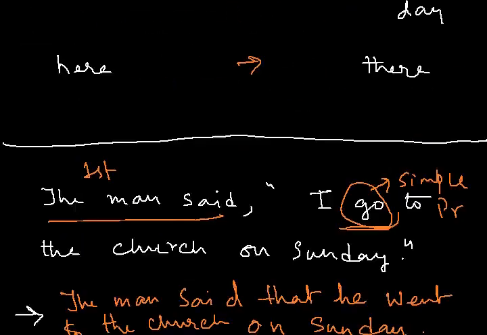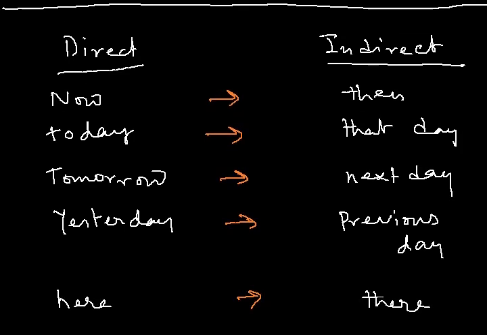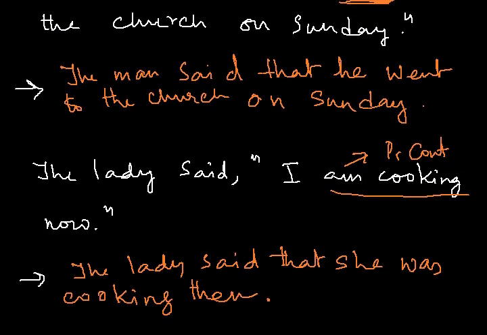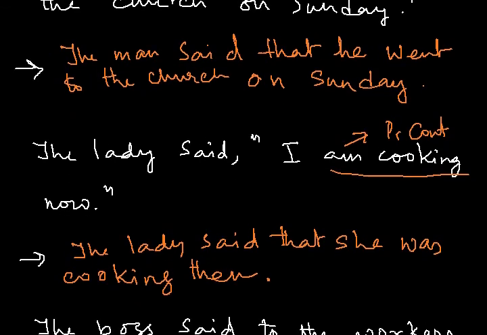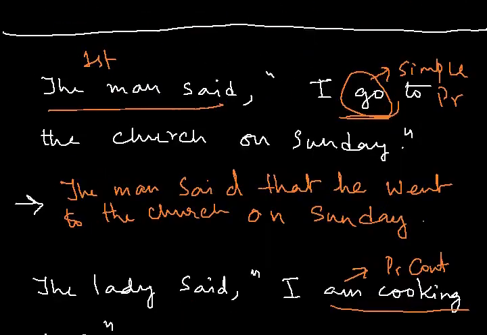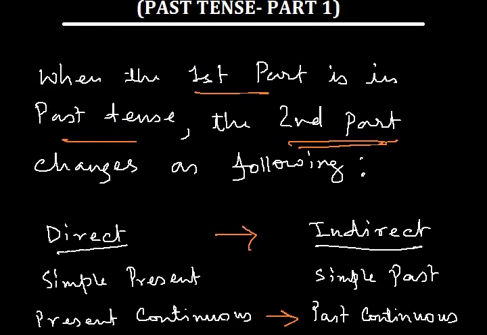So all the rules here, the chart, and we have the sentences that confirm the rule. So this is what happens when the first part is in past tense and the second part changes accordingly.